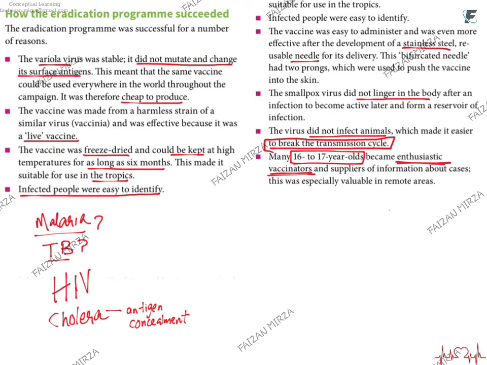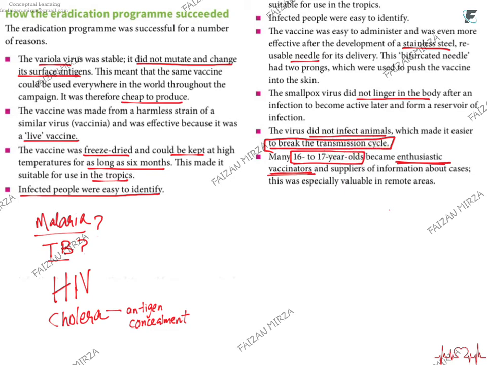The infected people were easy to identify, so you knew which people were to be vaccinated first: the infected people, their family members, their relatives, and the people the person might have contacted. A stainless steel needle, a bifurcated needle with two prongs, was used to push the vaccine into the skin. The smallpox virus did not linger in the body after the infection, so the body didn't become a reservoir of the infection. This virus was not infecting animals, so it was easy to break the transmission cycle.